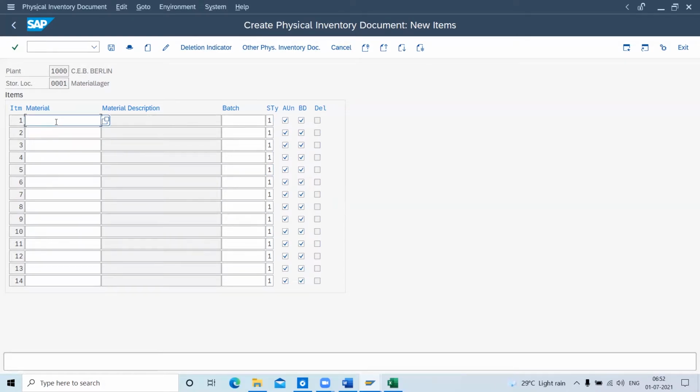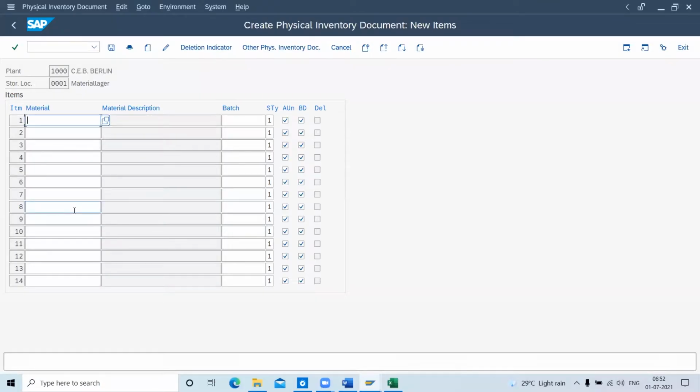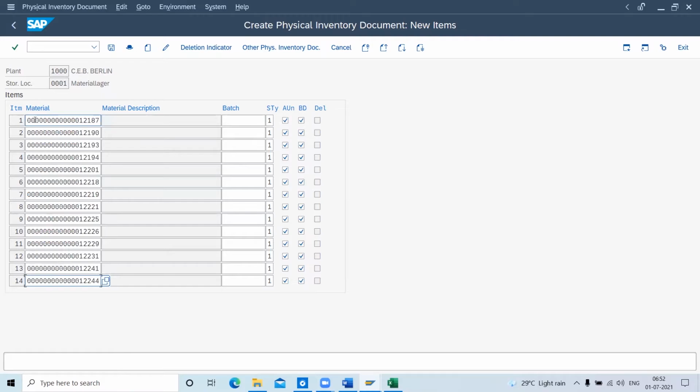Now to enter this material, you can enter the materials manually also. As of now, I showed some Excel concept. I received data from this Excel sheet, so I will copy this material, the whole 19 materials. I will keep the cursor on the first one and paste this. So the material is pasted. Okay, something like 14 materials. Anyway, no problem, I will go with 14 materials.